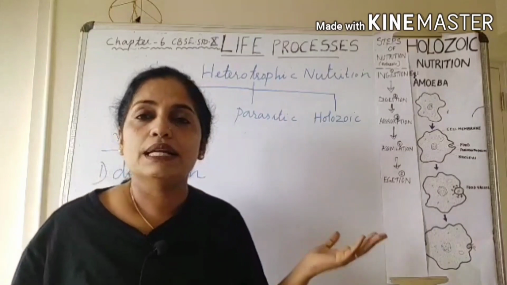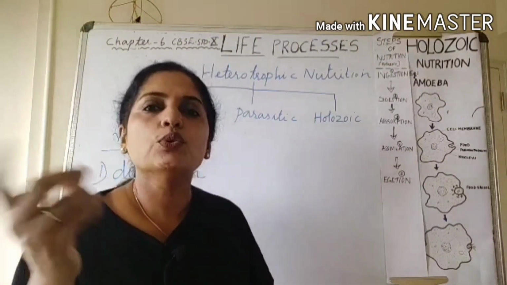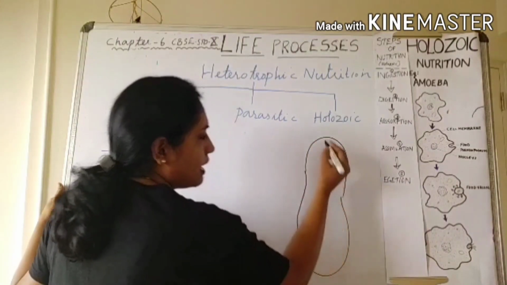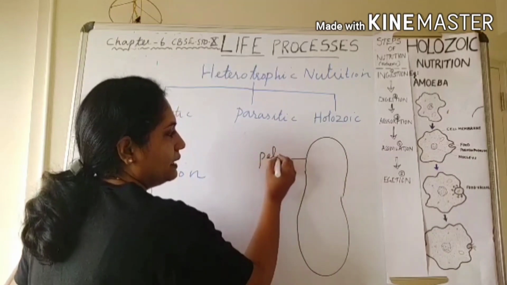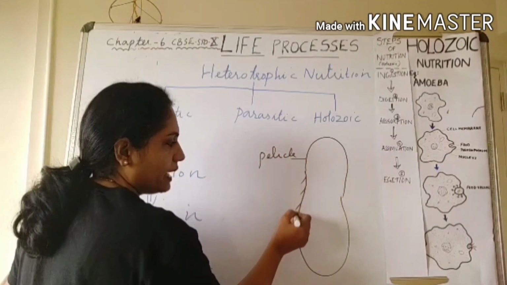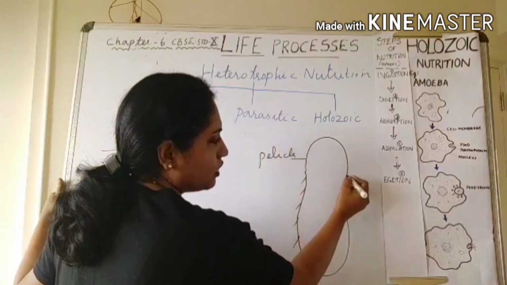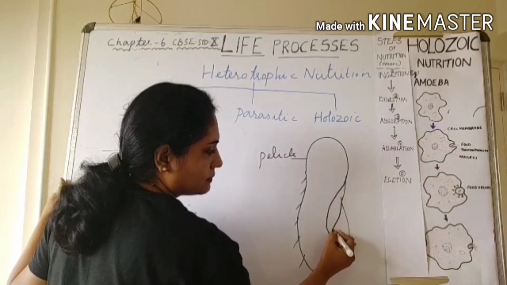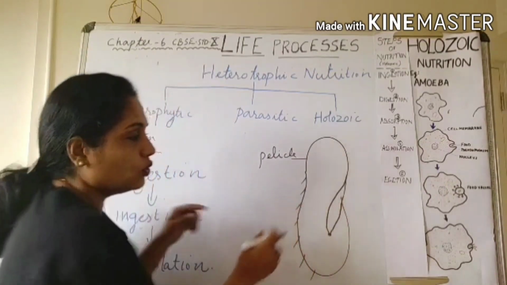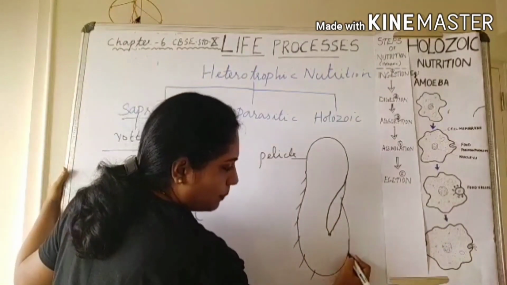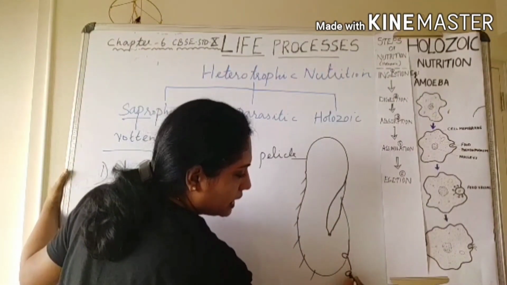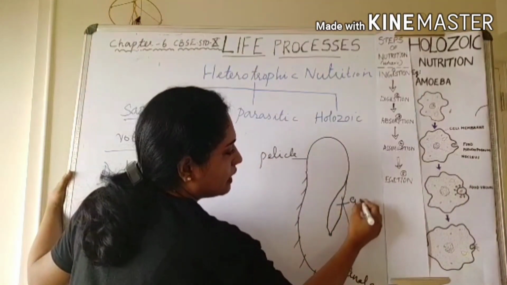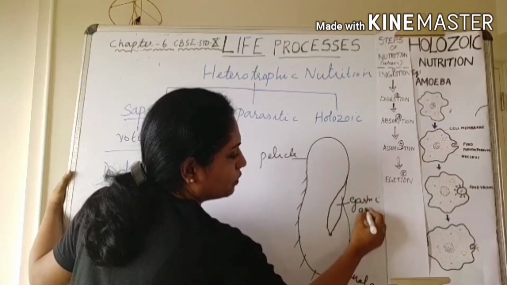Then another example is paramecium. Paramecium is also a unicellular organism in the shape of a slipper like this, and the outer covering is called pellicle. This pellicle is covered by hair-like cilia, and on one side of the body you can see a groove-like structure. And there is an opening here. That opening is called anal pore. This is the gastric groove.